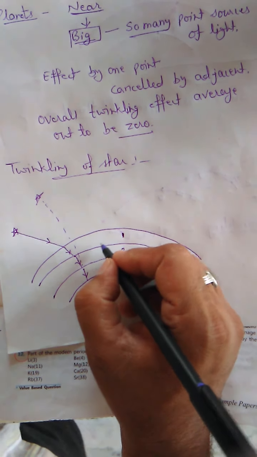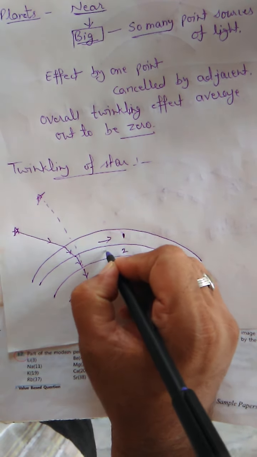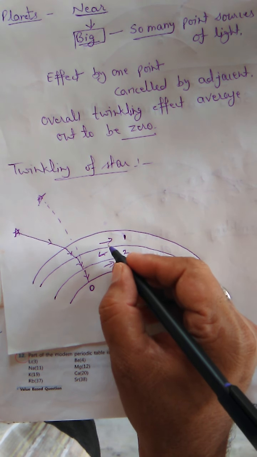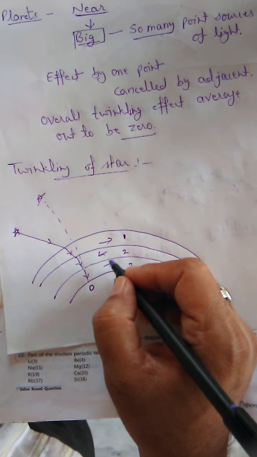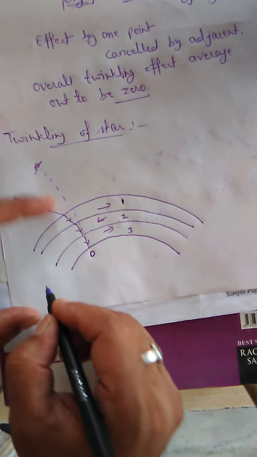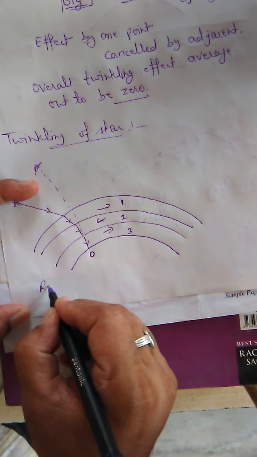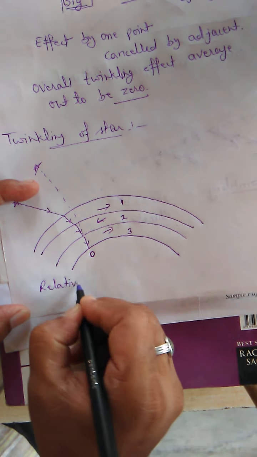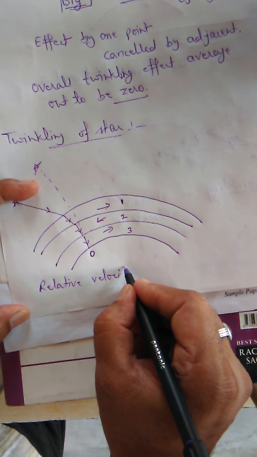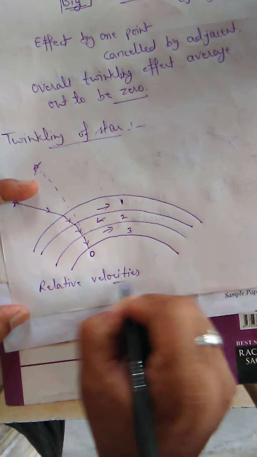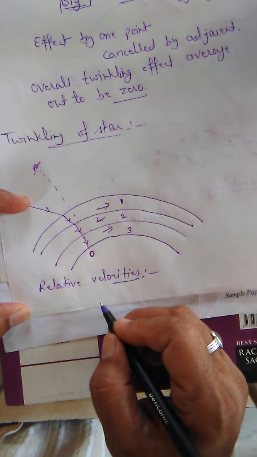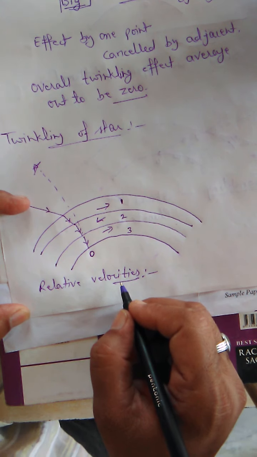Now there may be relative motion between the different layers. If different layers have different velocities, relative velocities are there, so what happens? The extent of refraction is changing continuously.